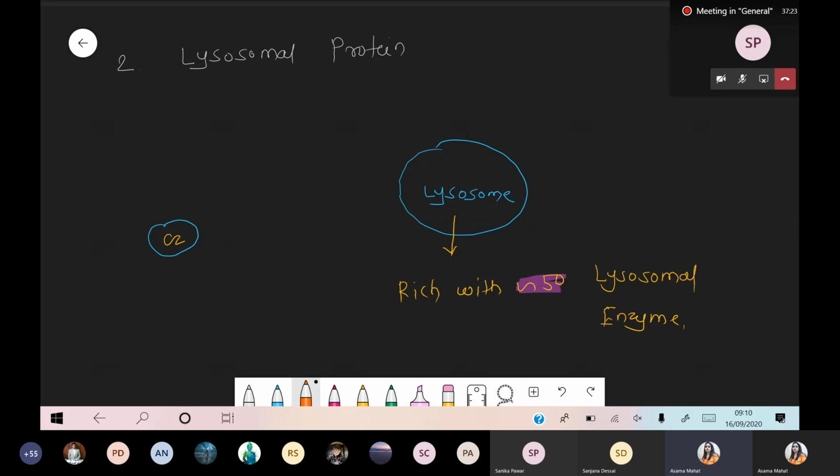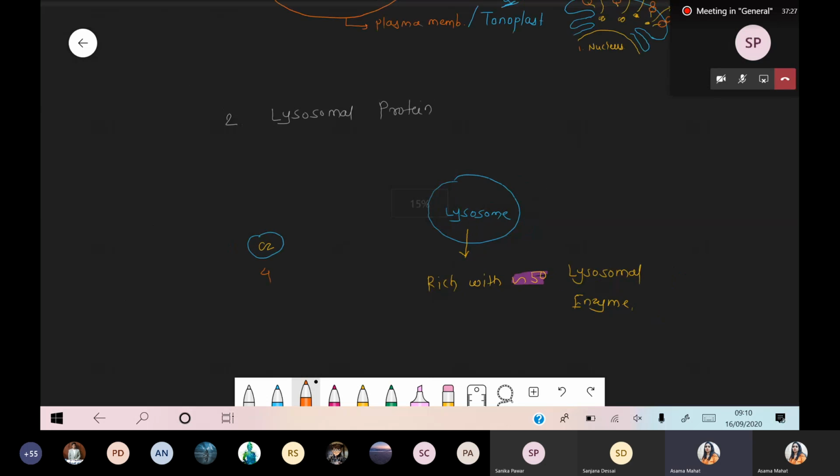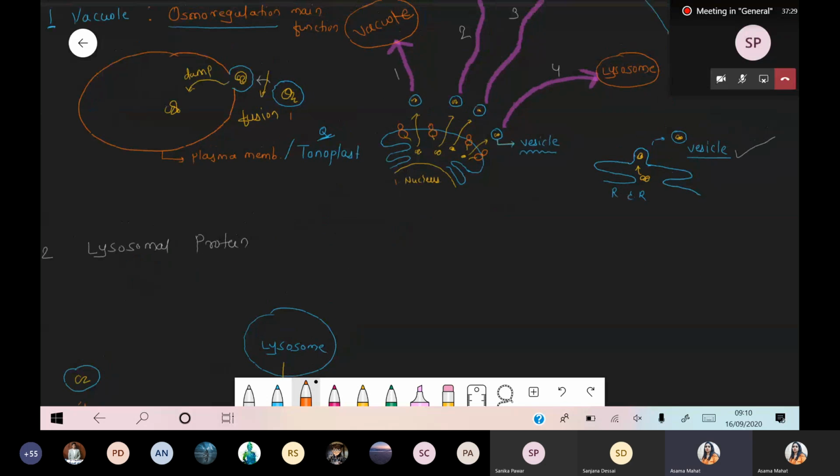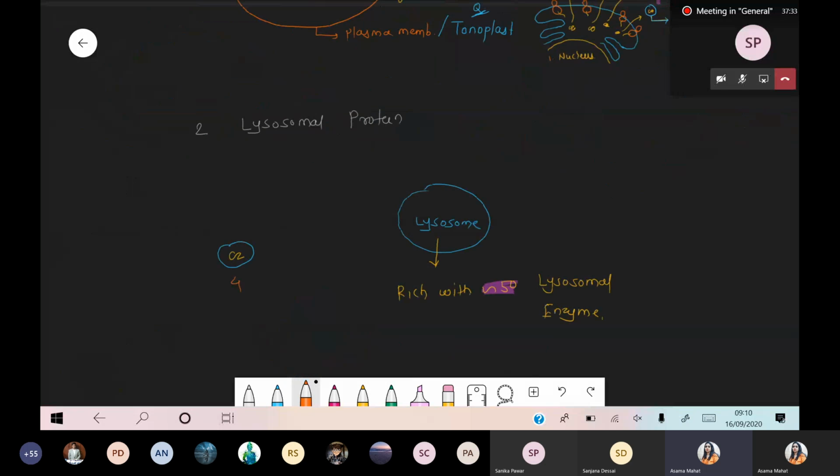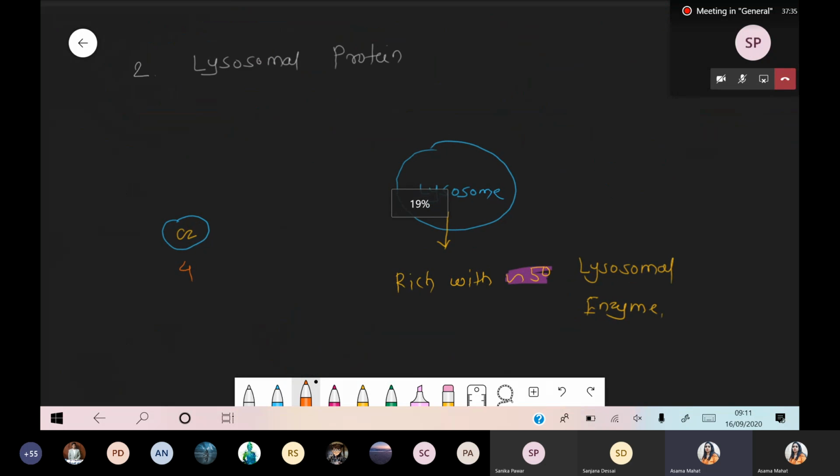So the number I'm giving is number 4. Just check the diagram, number 4, right? Toward this lysosome, number 4. So this is the number 4 vesicle. Simply this is the process where the vesicle is released from the rough endoplasmic reticulum. Now such a vesicle will go and show fusion to the lysosome.